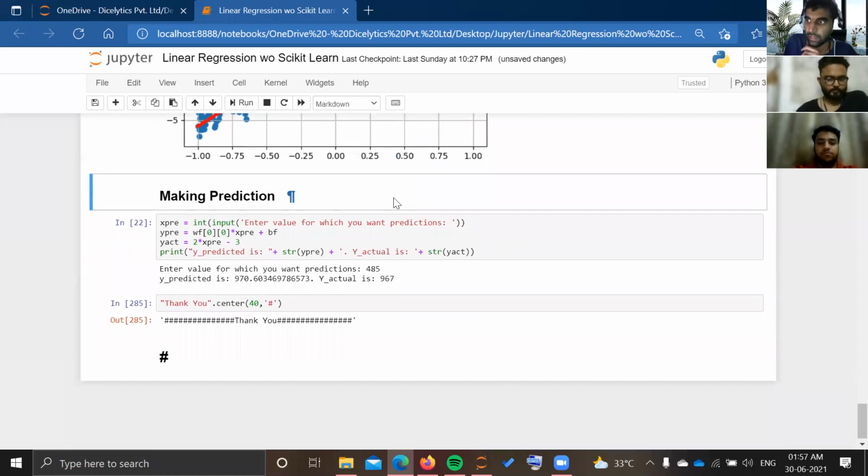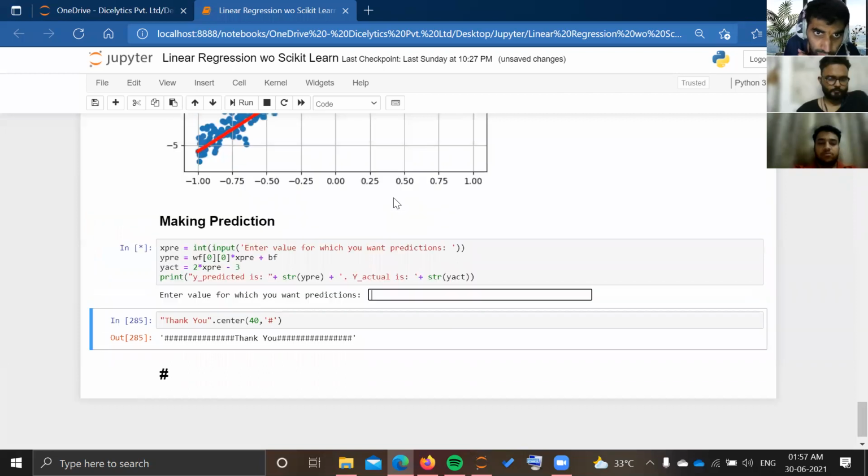And after that, the final point of every machine learning algorithm is that we can make predictions for future values of features. So here I am giving a value of x for which I want to predict my y.